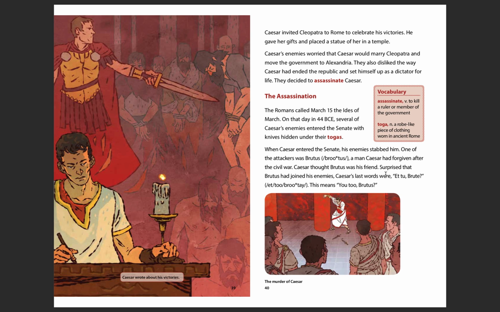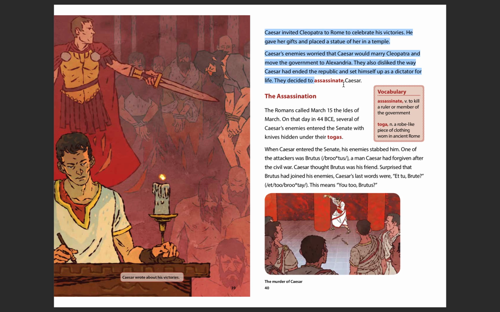Caesar invited Cleopatra to Rome to celebrate his victories. He gave her gifts and placed a statue of her in a temple. Caesar's enemies worried that Caesar would marry Cleopatra and move the government to Alexandria. They also disliked the way Caesar had ended the Republic and set himself up as a dictator for life. They decided to assassinate Caesar.